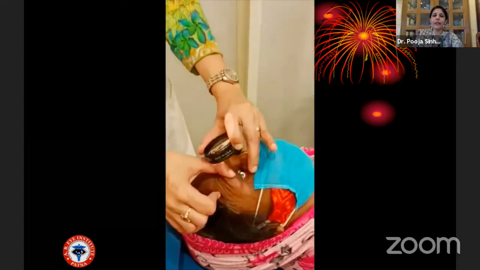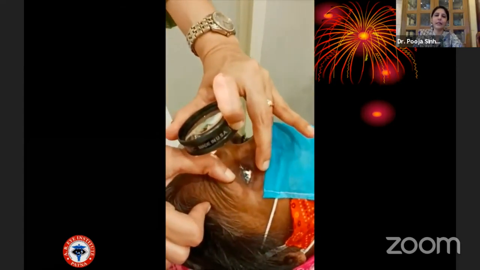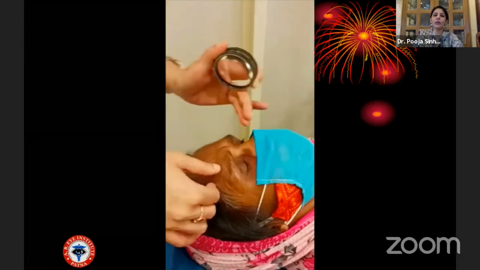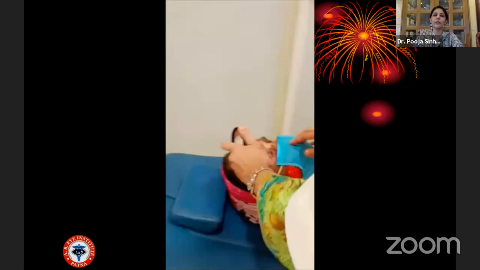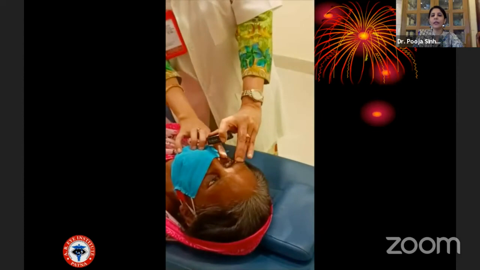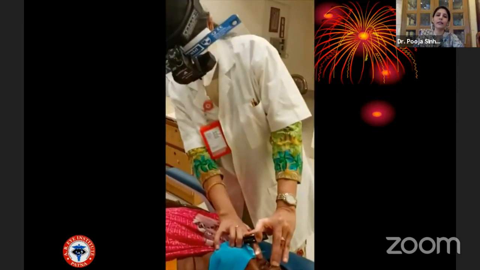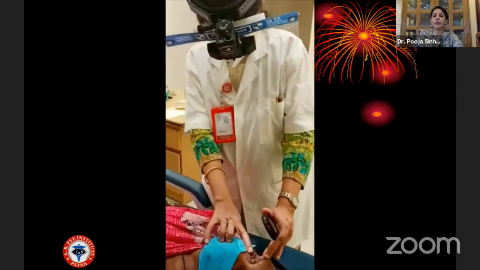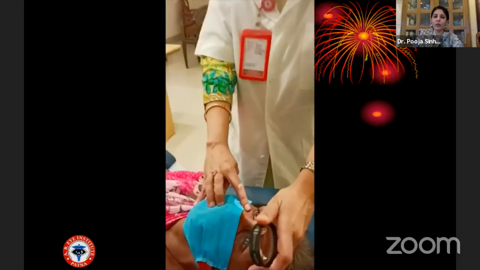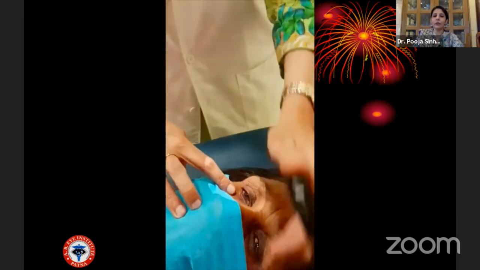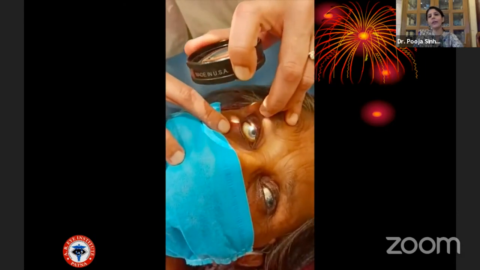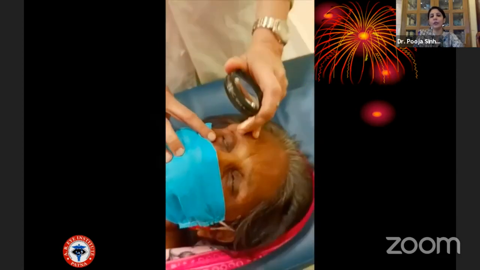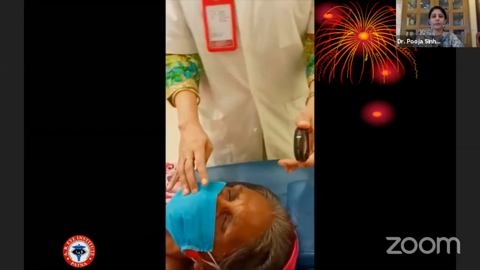Now we are examining the inferior retinal periphery. You see how the lens is getting tilted, and I am moving backwards so that the 3 structures are in the same line, as I told you, keeping in mind Gullstrand's principle. Now the patient is looking superiorly, and you have to move backwards and tilt the lens so that you can get all the 3 structures in the same line and you get a good view. Now when the patient looks nasally, I'm standing temporally 180 degrees opposite, and then you get a view from there.